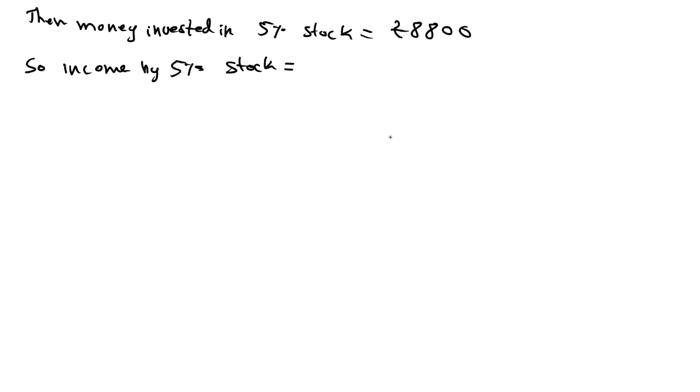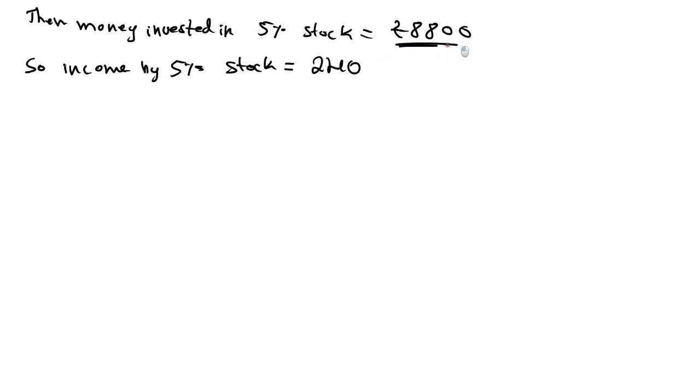That means actually how much income she has? She has 240 rupees income. See, we calculated, right? 8,000 stock gives her 240 rupees income. Then she is selling those shares at 110 rupees. So how much she got? She got 8,800 rupees.